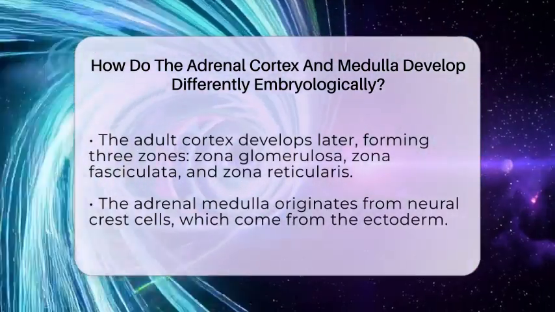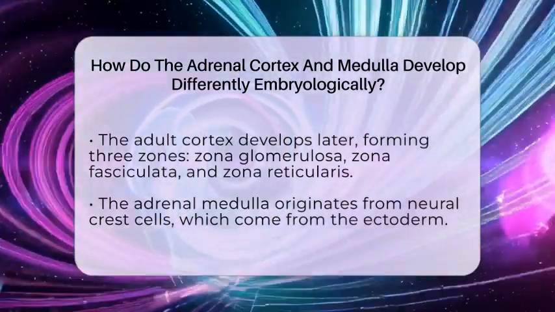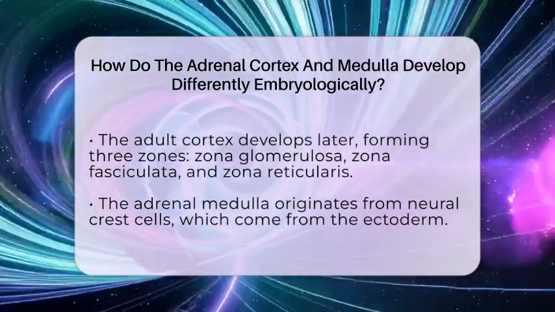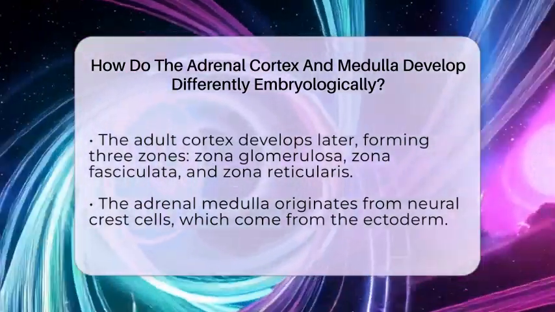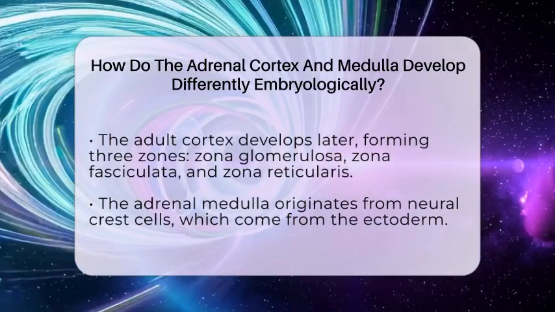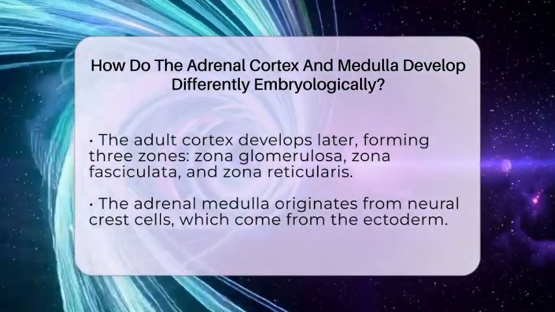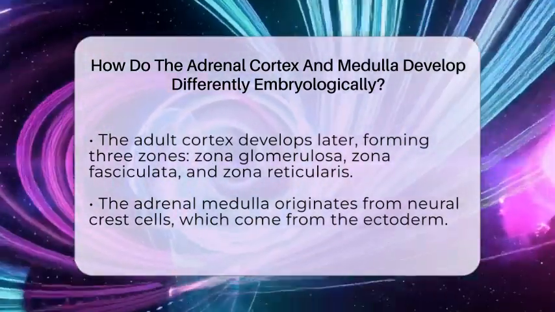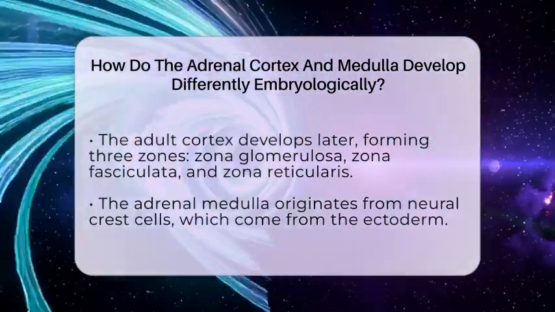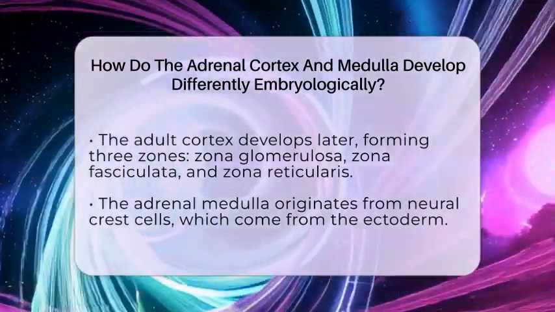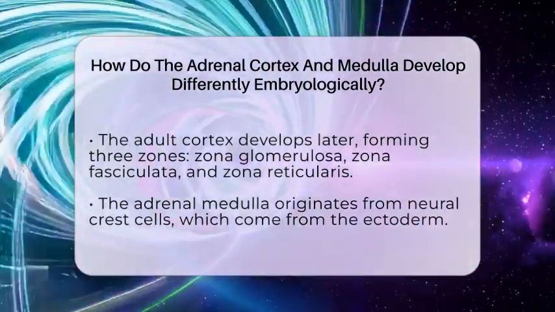Now let's look at the adrenal medulla. Unlike the cortex, it comes from a different embryonic origin called the neural crest. The neural crest is a group of cells that arise from the ectoderm, which is the outermost layer of the embryo. These cells migrate from the neural tube, which is the early form of the nervous system, toward the developing adrenal gland area. Once they arrive, they differentiate into specialized cells called chromaffin cells.